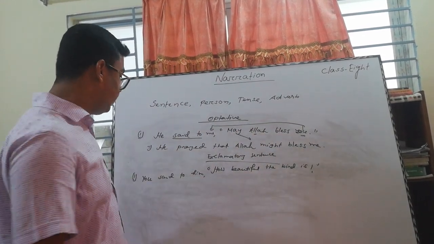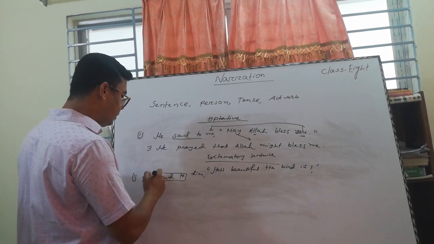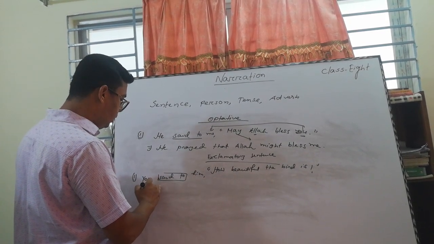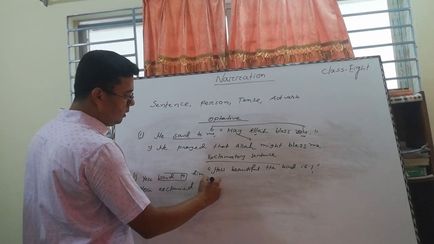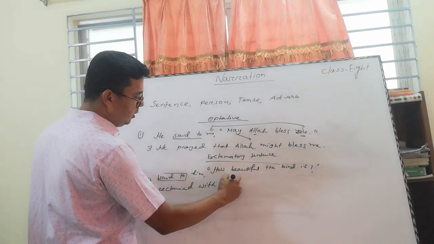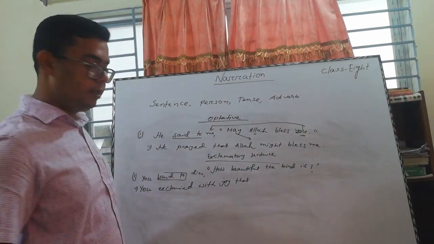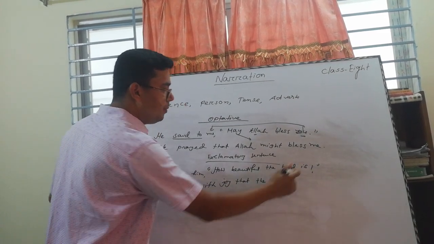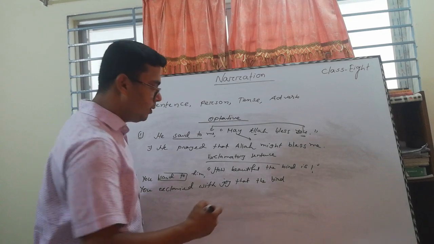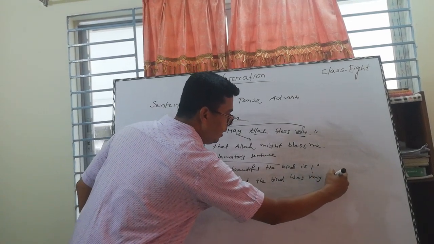This is an exclamatory sentence. According to the speech, we can write here "exclaim with joy." So the answer should be: you exclaimed with joy that the bird was very beautiful. The subject is "the bird," and "is" has been changed into "was."